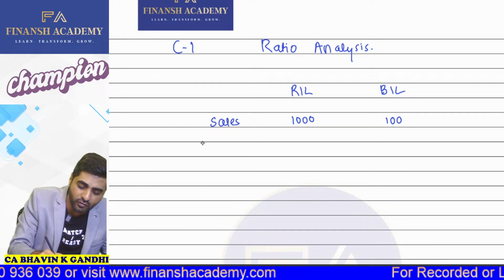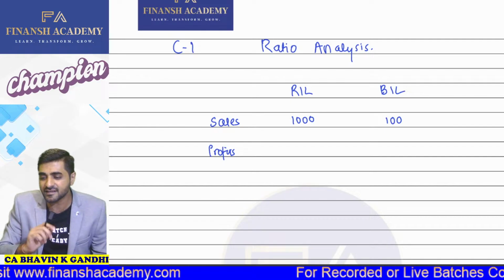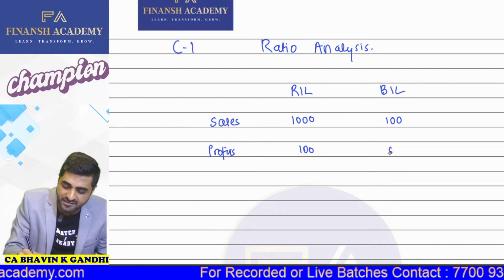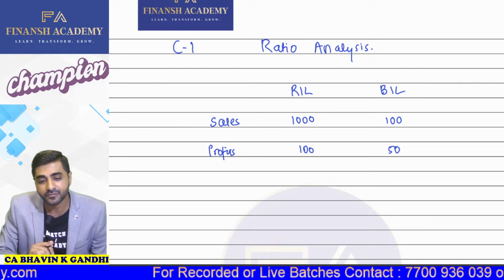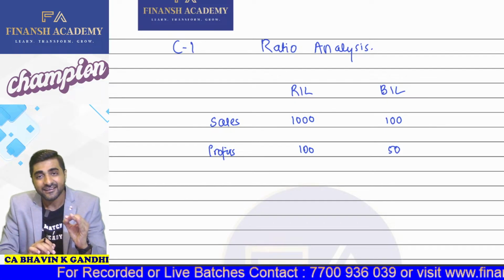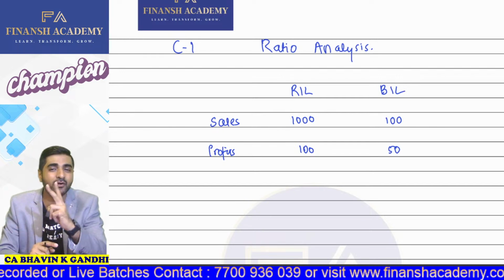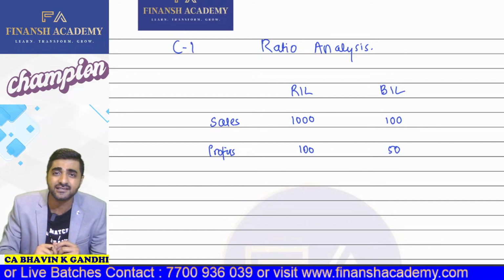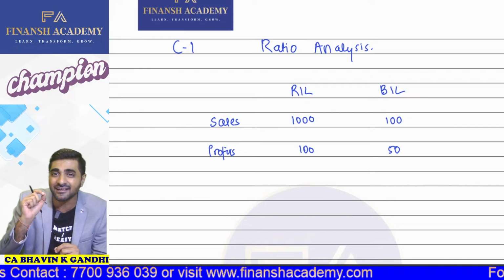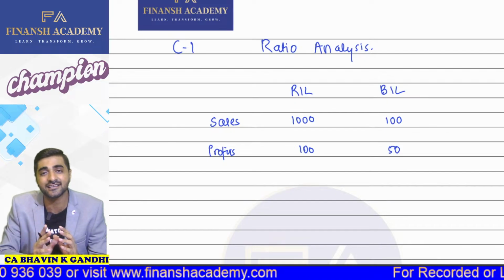Now let's say, for example, if I give you profit figures, suppose the profit of Reliance Industries Limited is, for example, 100 crores, and suppose Bhavin Industries Limited has a profit of 50 crores. Now in this particular case, can we say that the profit ratio of BIL is much higher as compared to RIL? Come on, yes or no? Of course, yes. And now we have the basis of judgment where we can say that BIL is performing better than RIL, at least in the example.